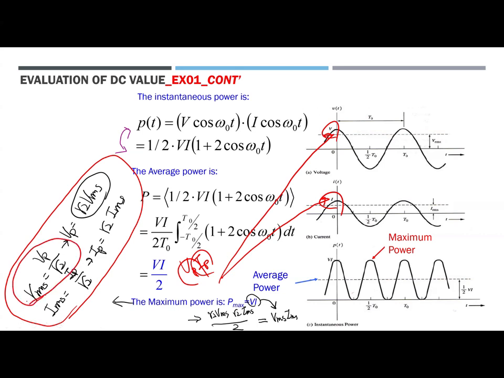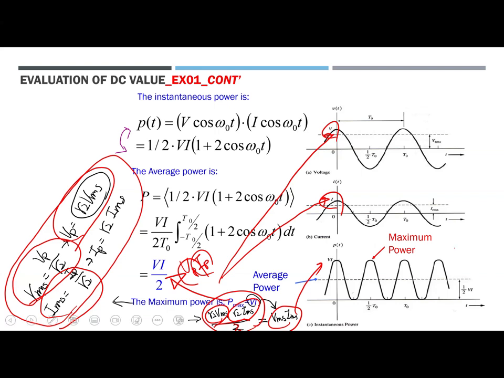V sub RMS is equal to V sub P divided by root 2, and I sub RMS is equal to I sub P over root 2. So V sub P is equal to root 2 times V sub RMS, and I sub P is equal to root 2 times I sub RMS. Root 2 V sub RMS times root 2 I sub RMS, divided by 2, gives the answer. So the power is V sub RMS times I sub RMS.